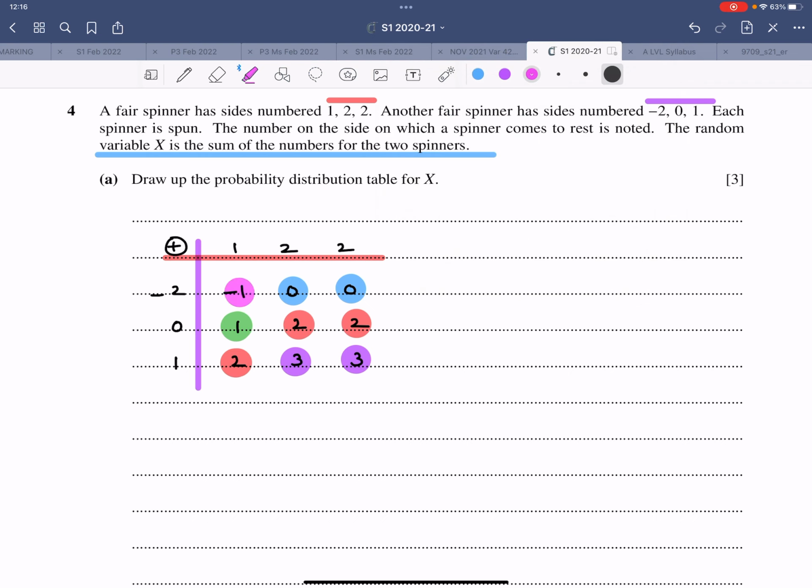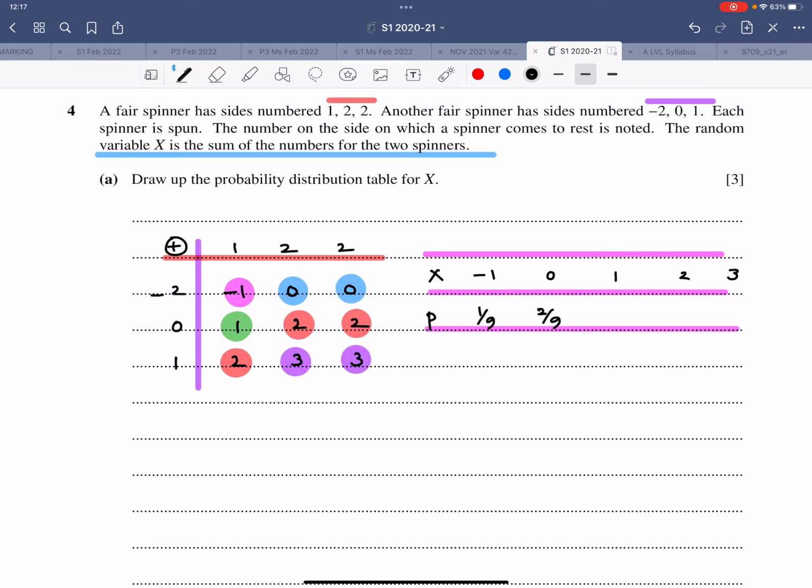So there are 5 options, and your table is pretty straightforward. It's like this, and your x is the sum. This is the probability. Start from the lowest, that is -1, then 0, then 1, then 2, then 3. So -1 is 1 over 9, 0 is 2 over 9, 1 is 1 over 9, 2 is 3 over 9, and 3 is 2 over 9. Double check: it's 1, 2, 1, 3, 2. It all adds up, and you have done the calculation correctly.